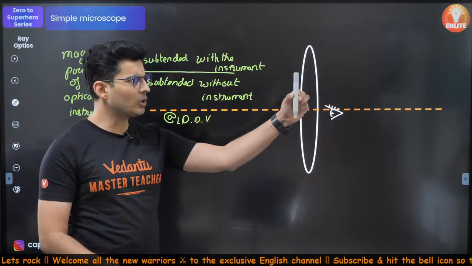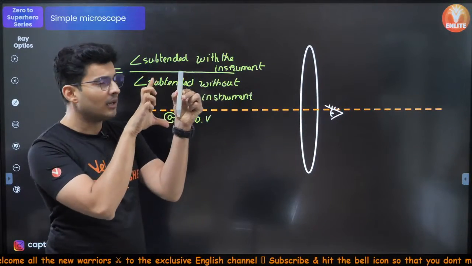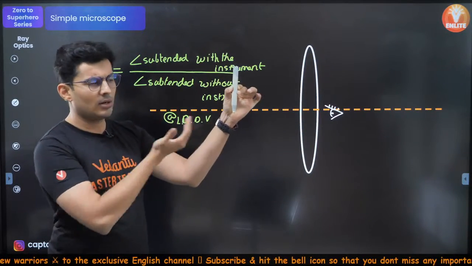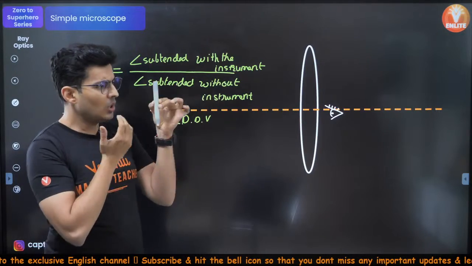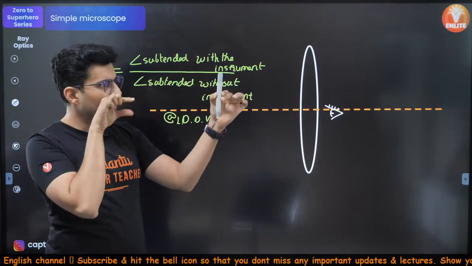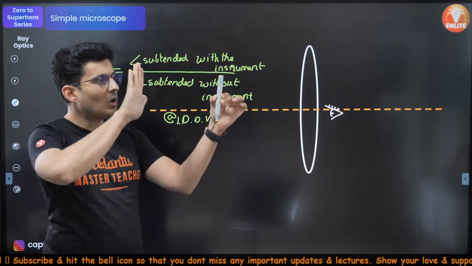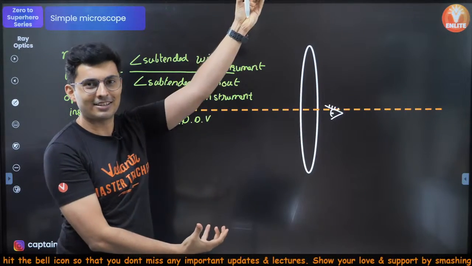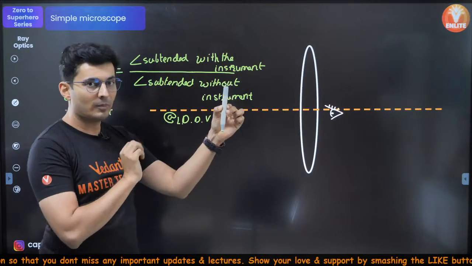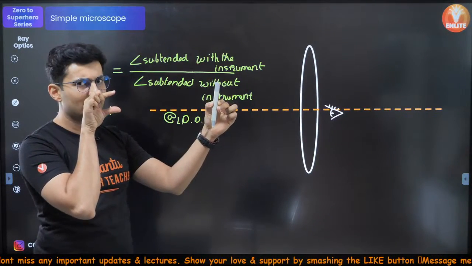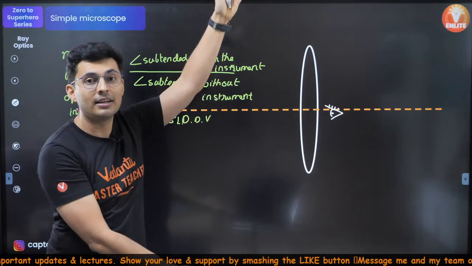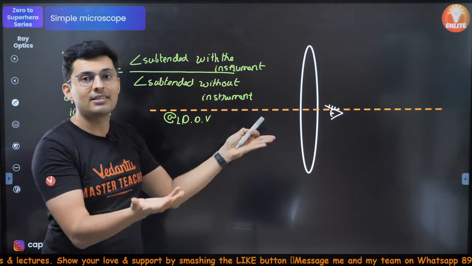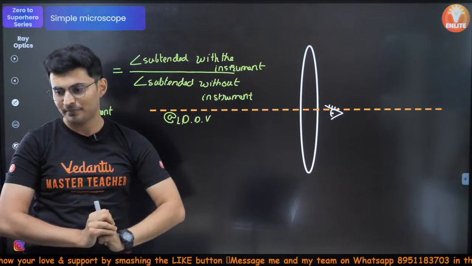Meaning you bring the object closer, it looks big, but there is a minimum distance till which you can get it. Beyond this, it will not be clear. So it is subtending some angle now. Now you use the optical instrument, suddenly it becomes enlarged. Without the instrument, it is subtending, let's say, 5 degrees. With the instrument, it subtends 10 degrees. So 10 degrees by 5 degrees is the magnifying power.